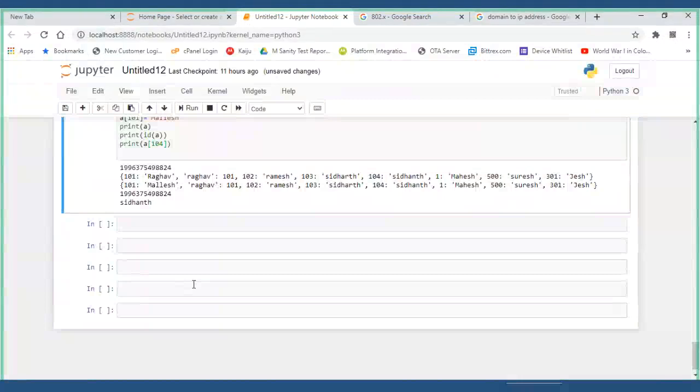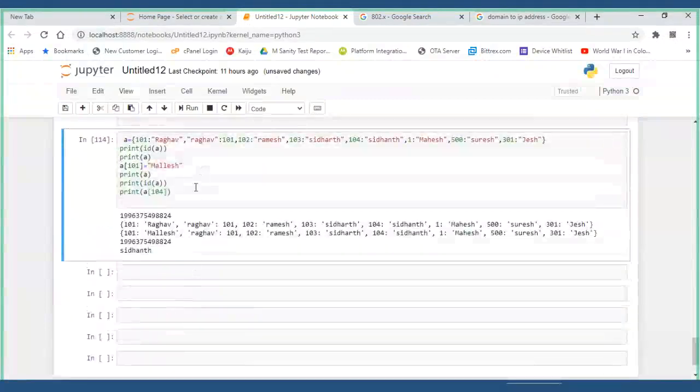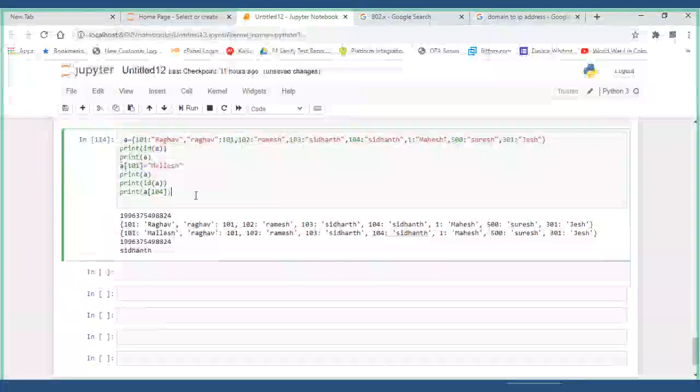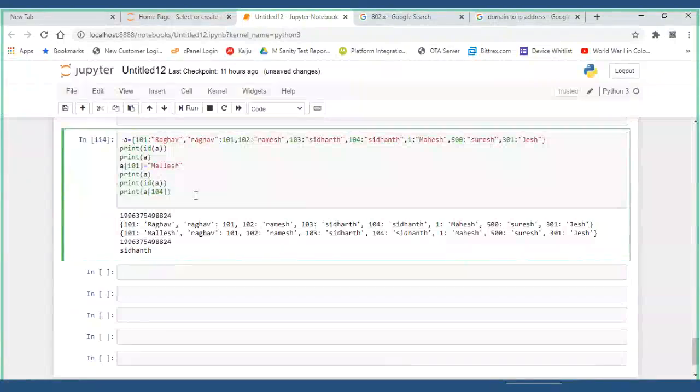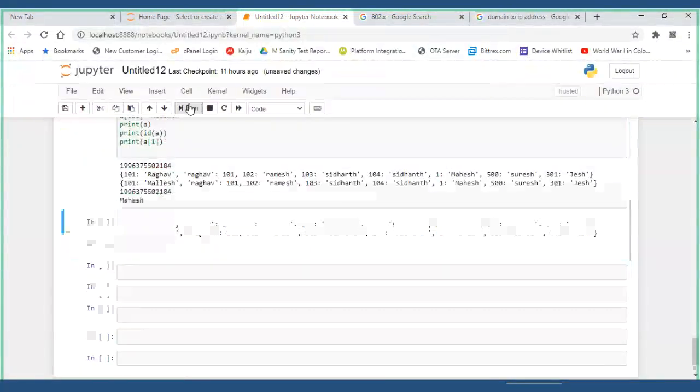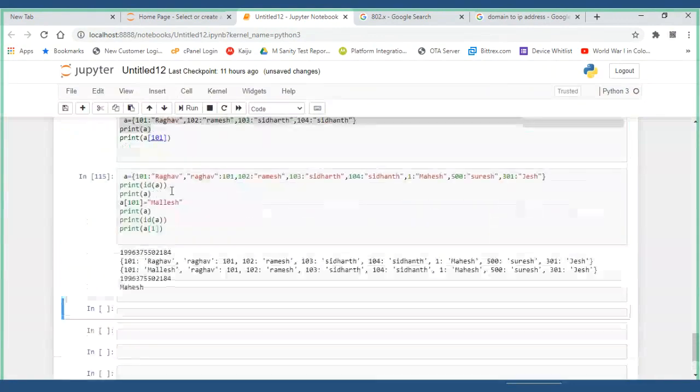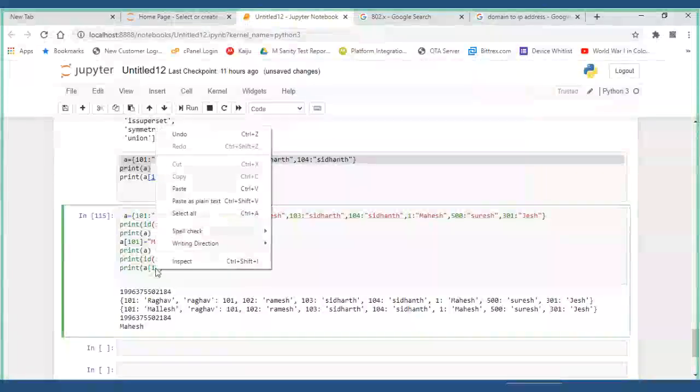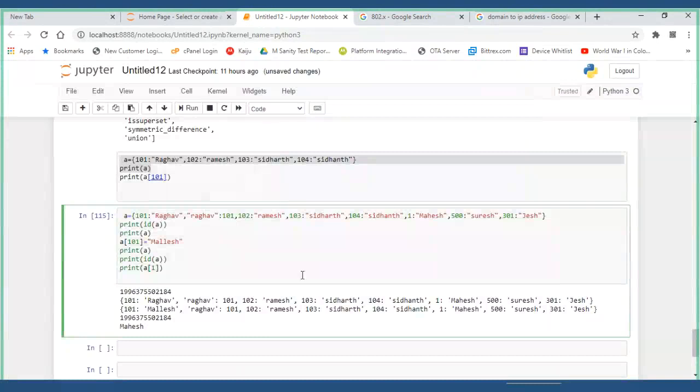Sir, even though this data set doesn't have any indexing possibility, still you are able to access a value, like 101, through the key? Key only you are able to access it. There is no chance of accessing it with indexing. When you give some index value like 1, it will consider A of 1 as a key and check whether that key is there.